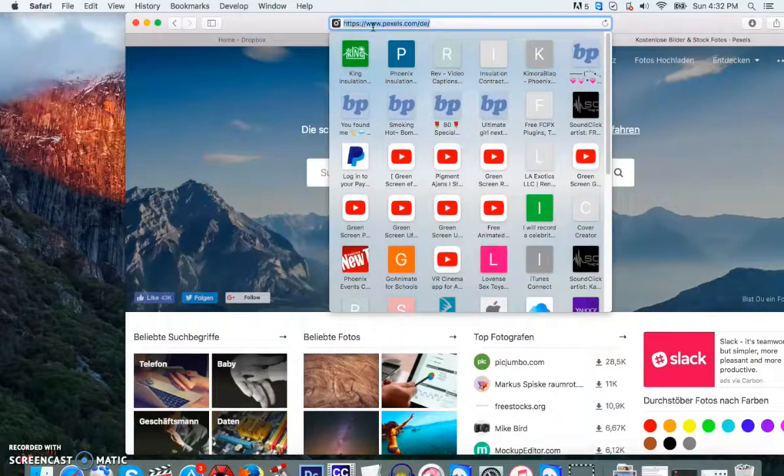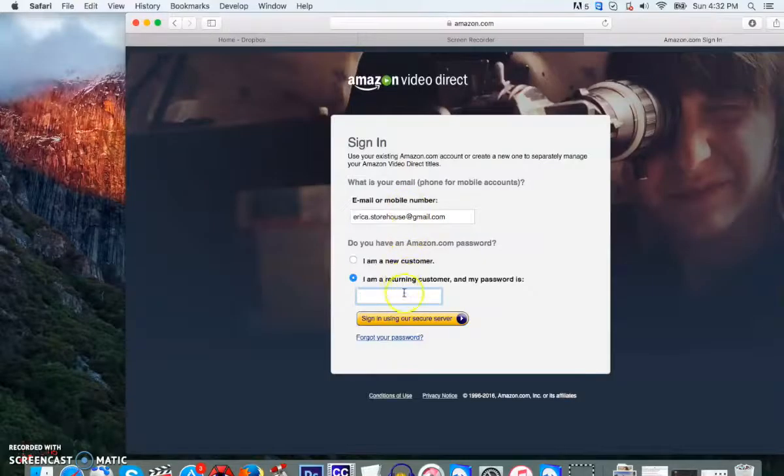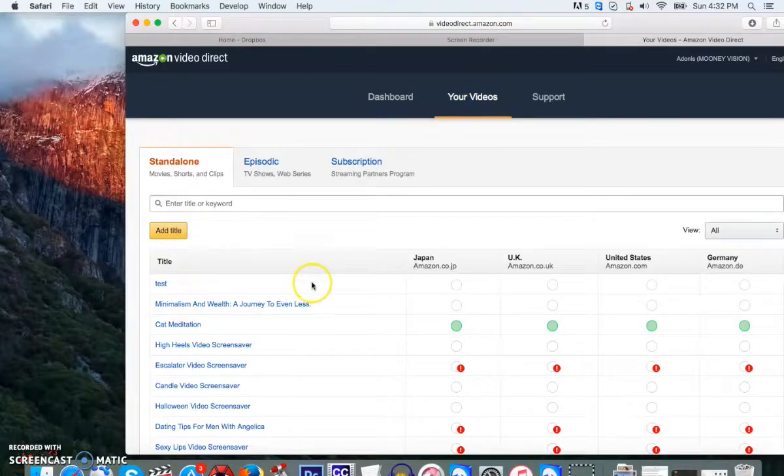Okay, as it says in the written instructions, I'm giving you your own login for Amazon Video Direct. So the first thing you're going to do is log in to Amazon Video Direct, and when you click on your videos, this is where you're going to be uploading. Okay. But you're going to be logging in with your own email, Amazon email and password.